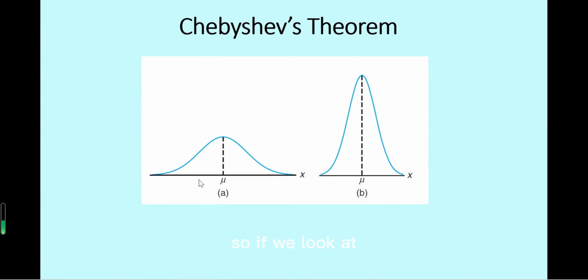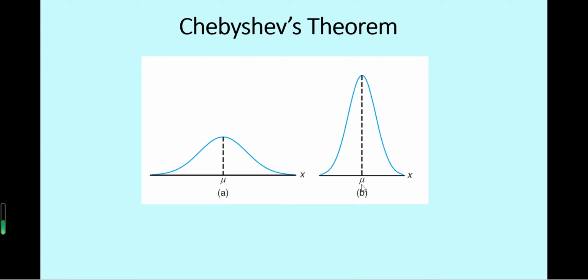If we look at this figure with two density functions for two random variables, A and B have the same mean value mu, but in A, the values have a wider shape than in B, because the total area under the density curve is 1.